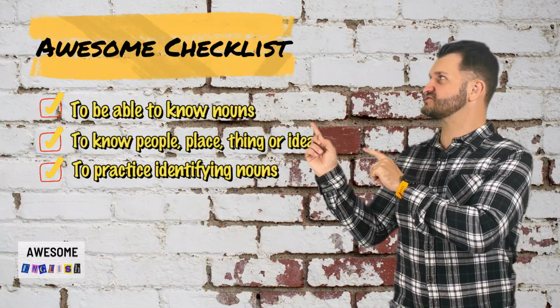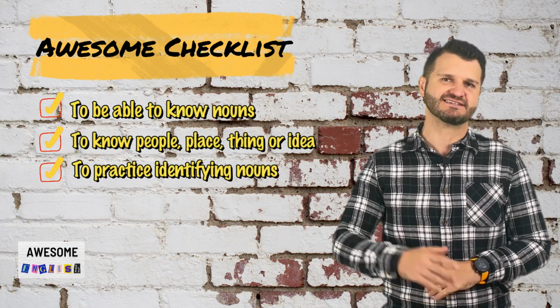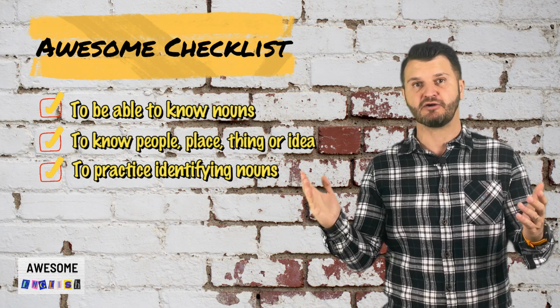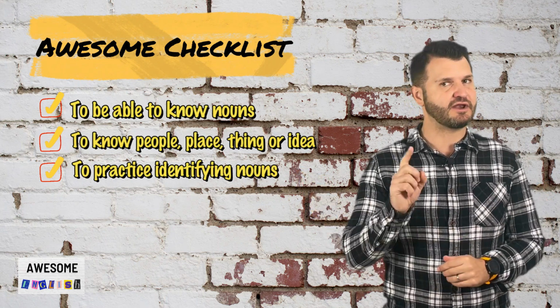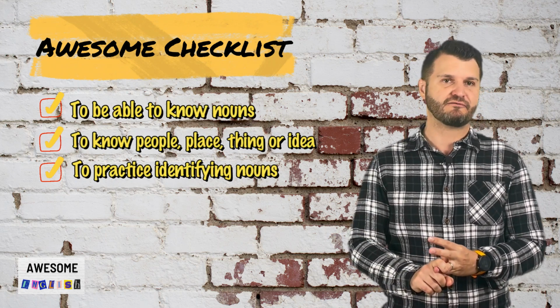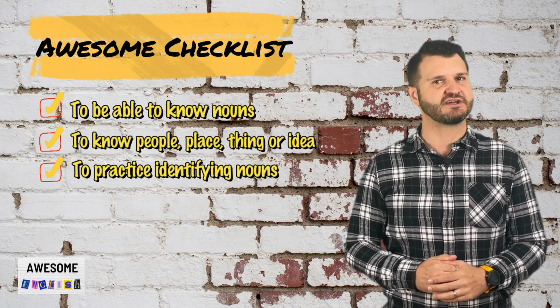Alright, welcome to our awesome checklist for today's lesson. It's our roadmap to success. These are the objectives we want to achieve. So the first one is to know what is a noun. Then to know that a noun is people, place, things, or idea. And then finally, to be able to practice identifying nouns. Let's get going.